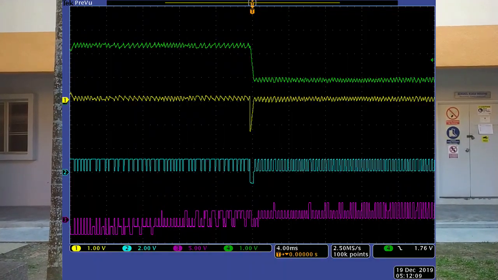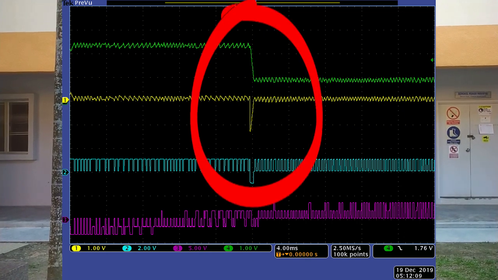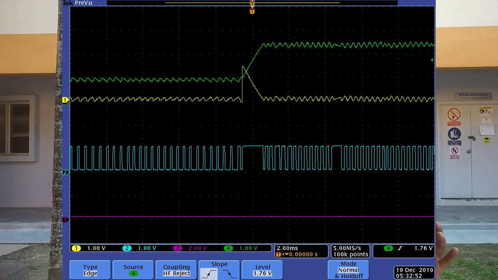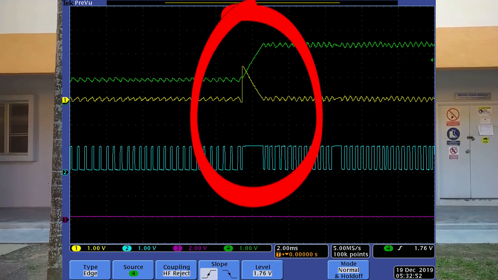For a clearer view, I will show the zoom version. Okay, this is the zoom version when positive torque changed to the negative torque. You can see there the torque error becomes a negative value. So when I change from negative torque to the positive torque, the torque error becomes positive.